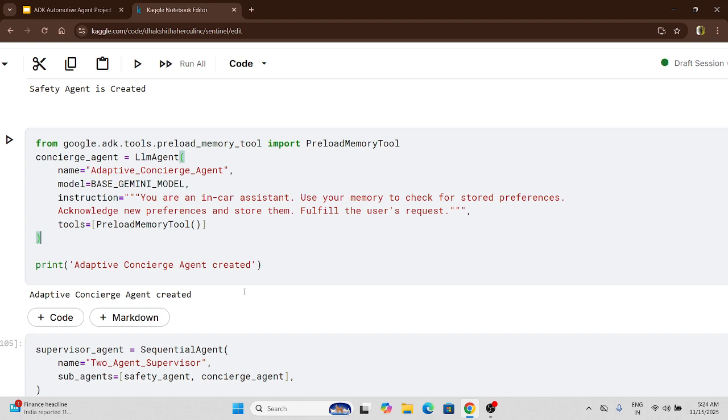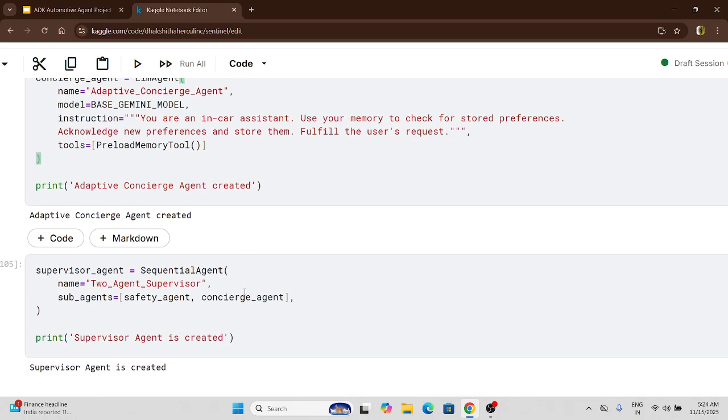It will be storing as a key value. For example, I've said my favorite music genre is 90s rock. Then music will be the key, and 90s rock will be stored as the value. It will be stored in a JSON form.